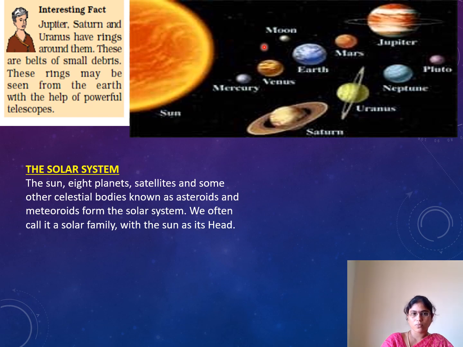Yes or no? Yes. These are belts of small particles. These rings may be seen from the earth with the help of powerful telescopes. If we use powerful telescopes, we are able to observe these planets from the earth.